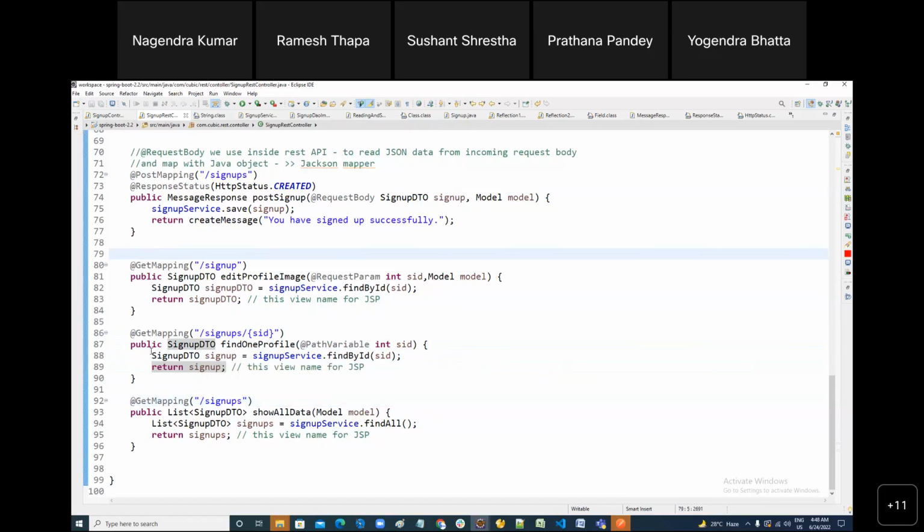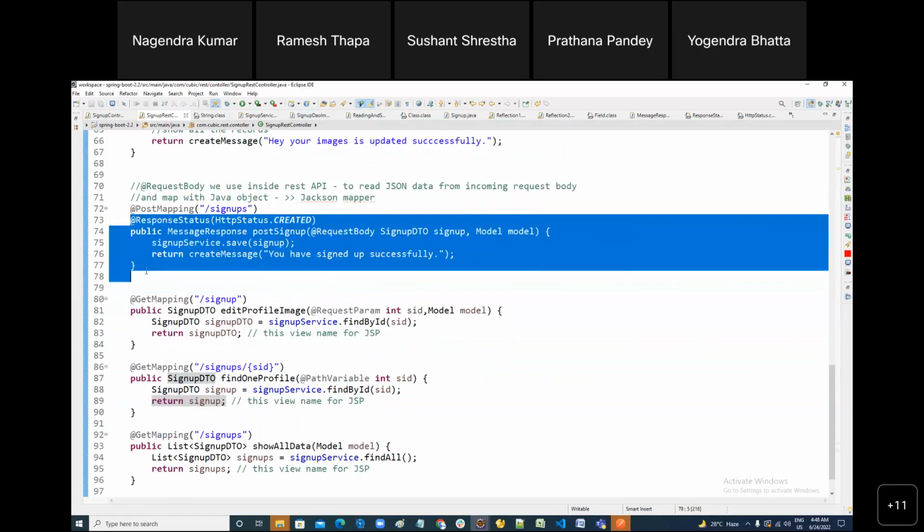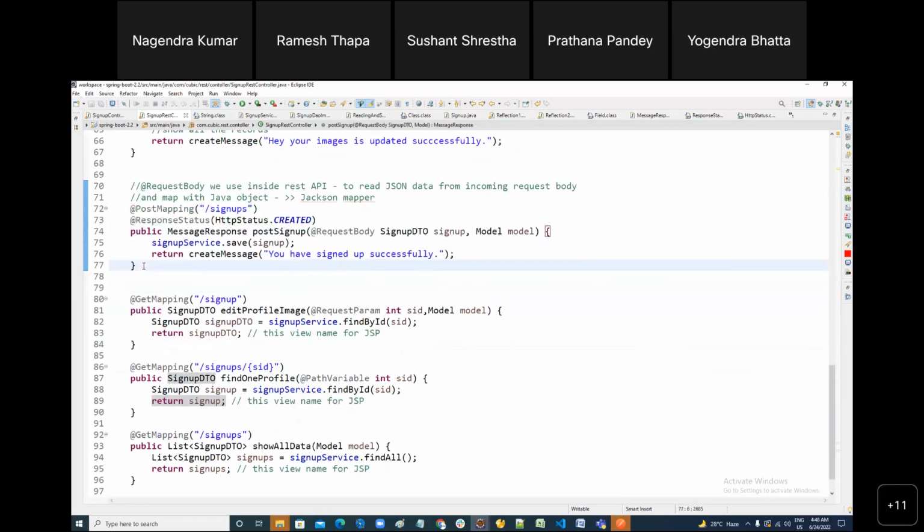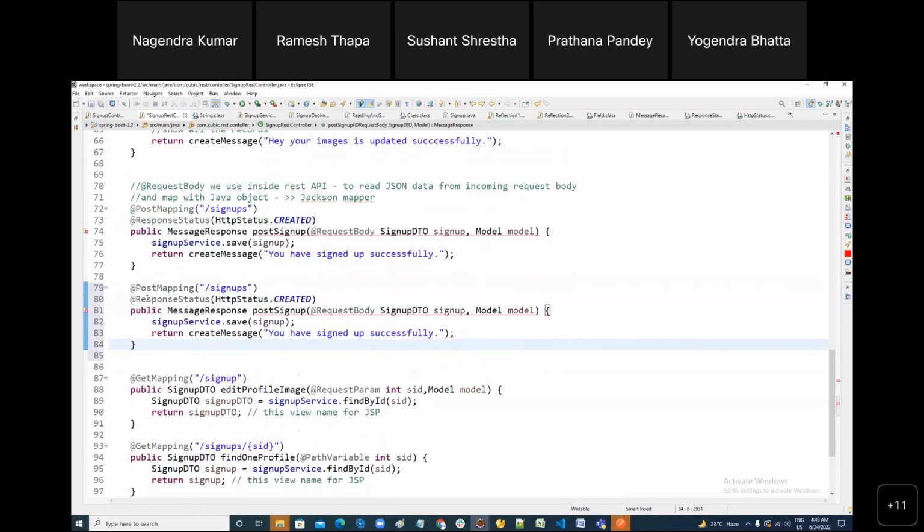Let me do post as well. Put, right? For put, everything would be as it is. Only you have to write put mapping here, and the input would be the same. Update sign up. The URL pattern is the same, only the method is changed. So it is going to be update.